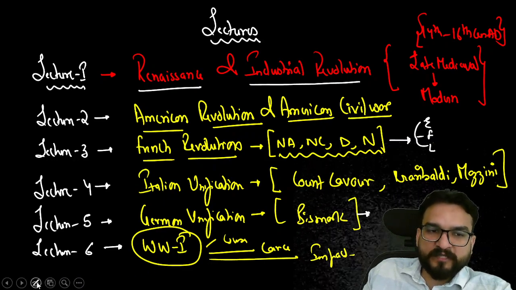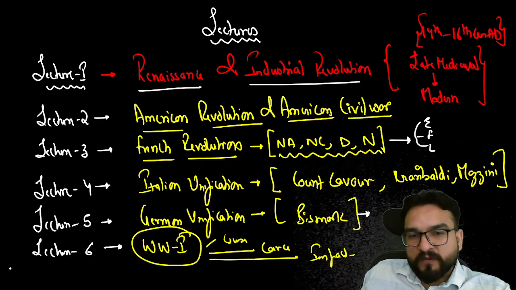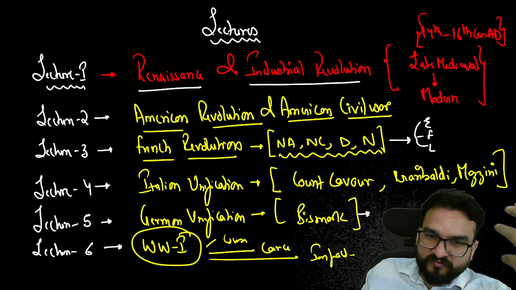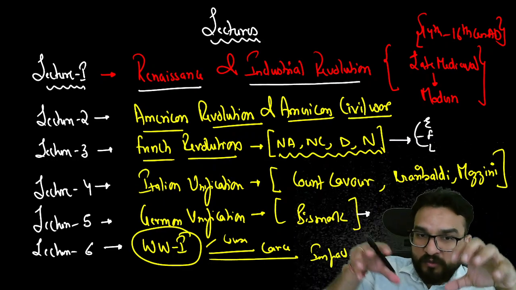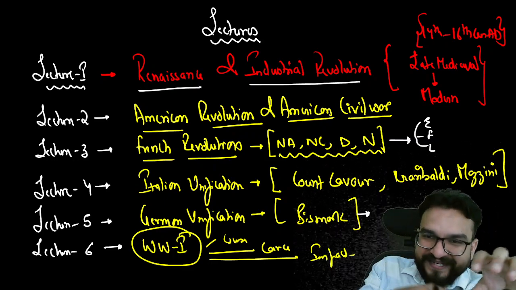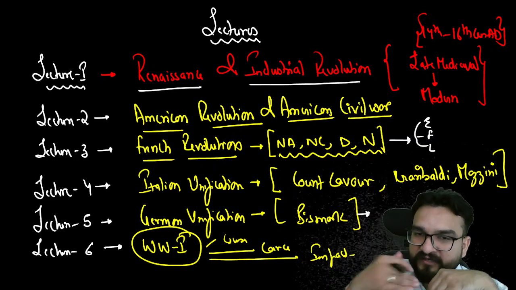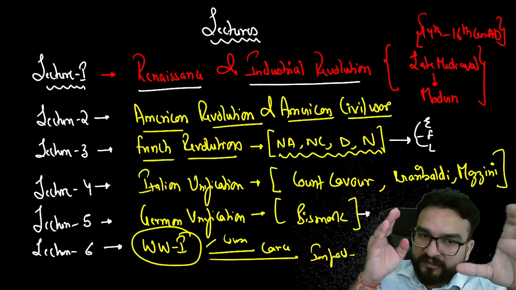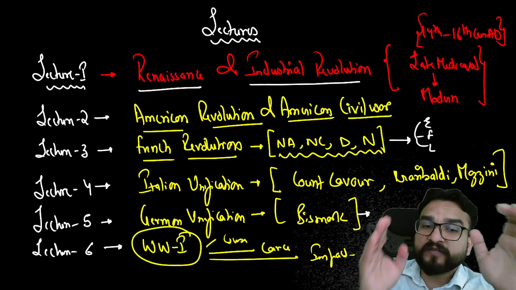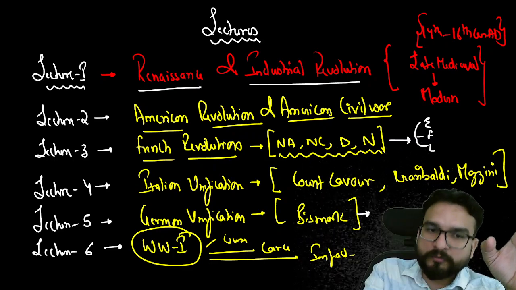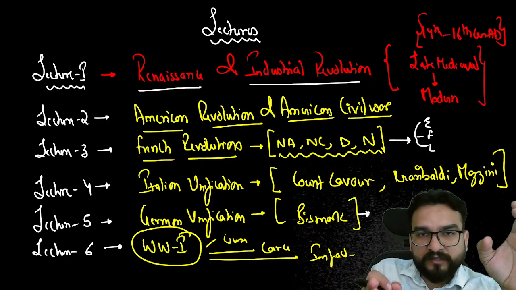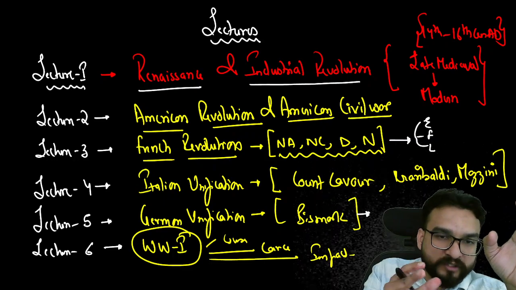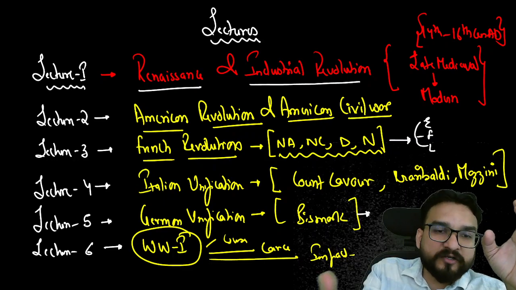Lecture number 6 will be about World War I. Why did World War I happen? Who was Ferdinand? Why did the war first happen between Bulgaria and Serbia? Every time you add why, within 1 or 2 lines you should be intelligent enough to finish that content that you know. Within 1 line, you have to sum up all your knowledge. This is the art of answer writing.